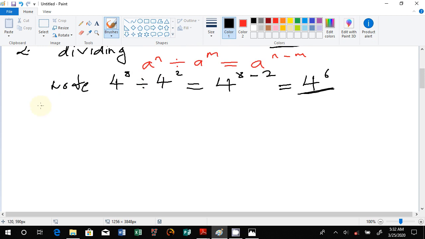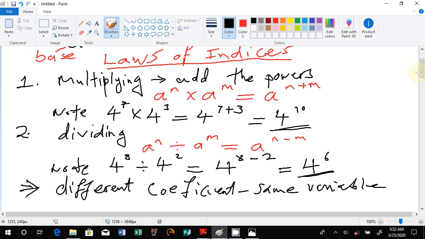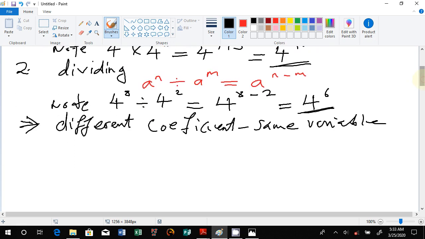Okay, you can say multiplying again, different coefficients, but the variable is the same. Here we were dealing with numbers directly, but this time we want to include a variable which may be the same but the coefficients are different.